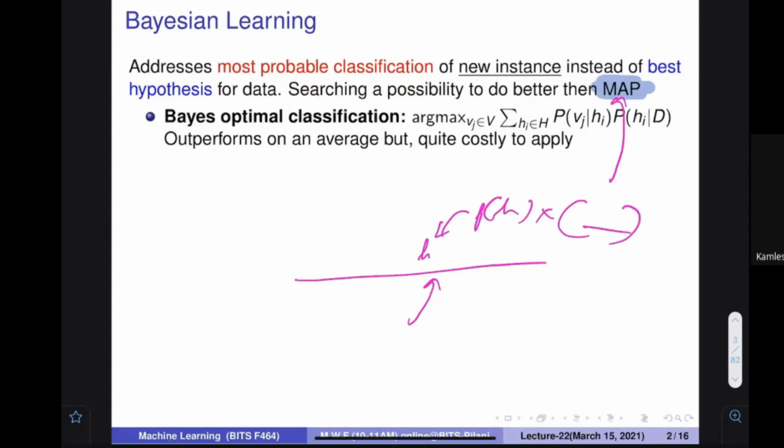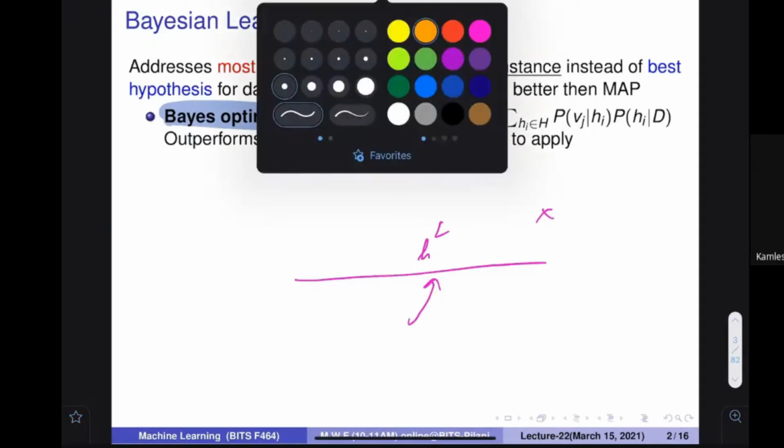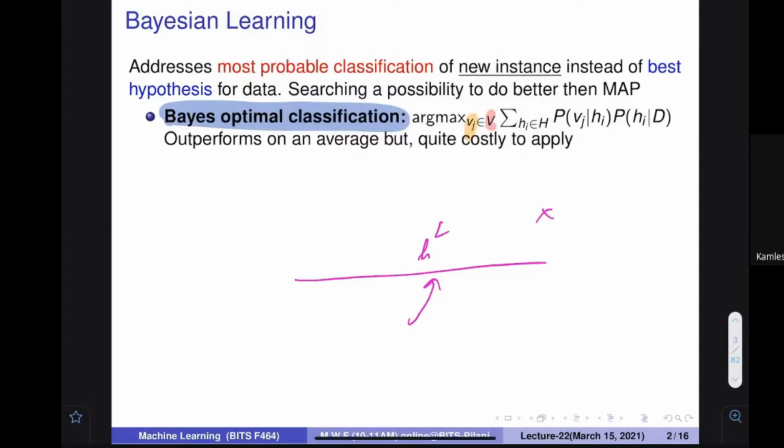Coming out of that, we have seen in the last class that there is a notion of the Bayes optimal classifier, and the Bayes optimal classifier gives you the classification. If it gives you the classification Vj, that is coming from the set, for example, V. You know that the classification set V is the set from where the values come. For example, positive and negative are two classes. Vj could be positive or negative, whichever maximizes this particular quantity. What is this quantity? For all the hypotheses in your space, you want to find out